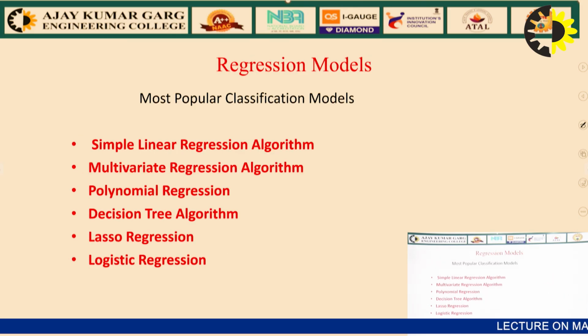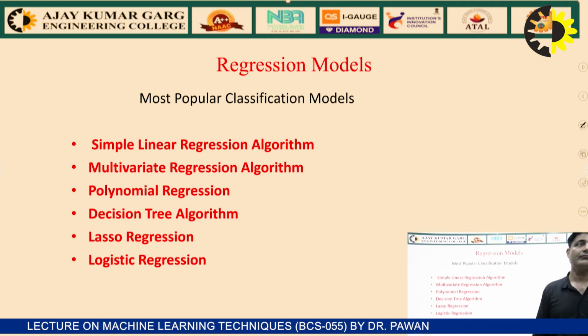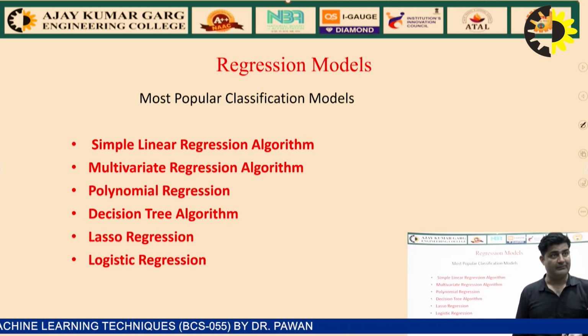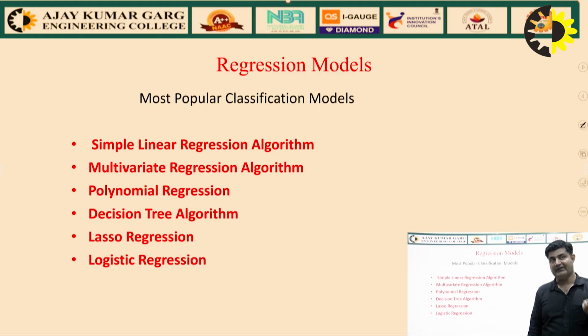Then we have the regression models. The most popular is the simple linear regression model. It is a very useful model and the first machine learning model in the field of regression, right? Then we have the multivariate regression problem, polynomial regression, then decision tree, lasso, and ridge. There are some beautiful regression models used for this. And as mentioned, the decision tree is used for both classification and regression problems, right?